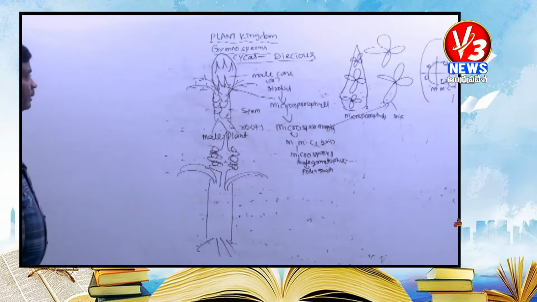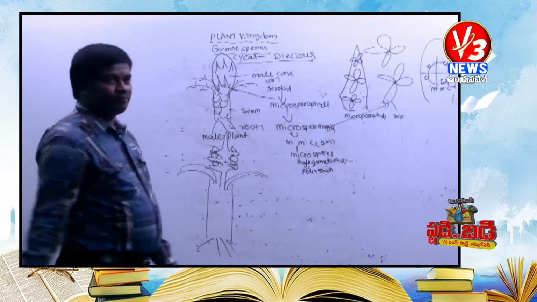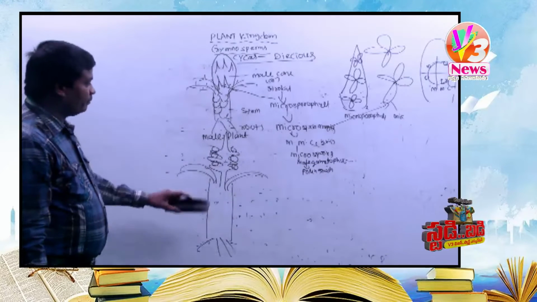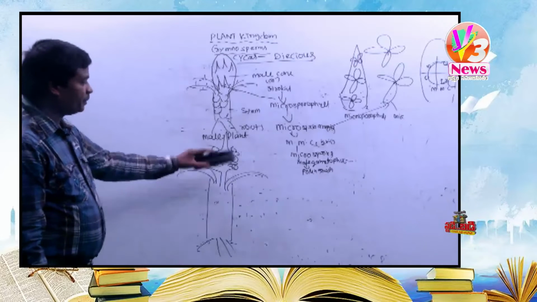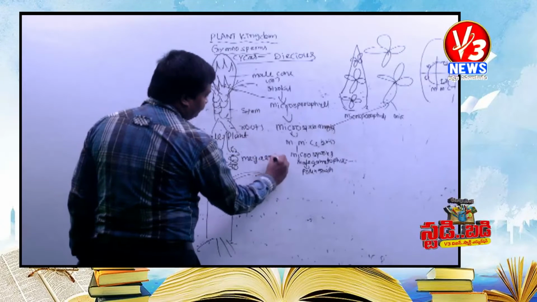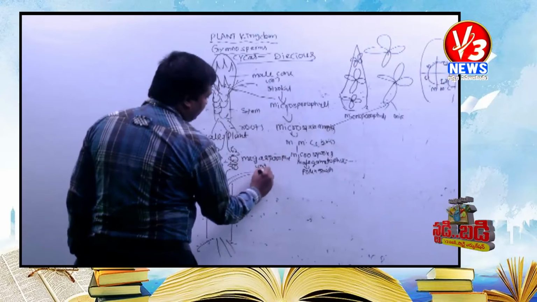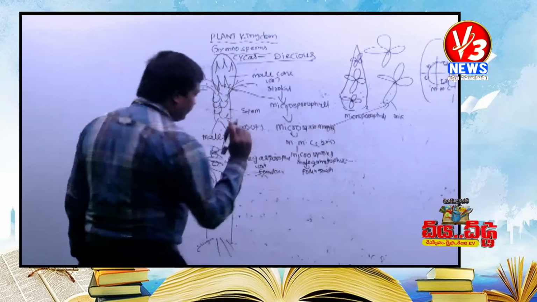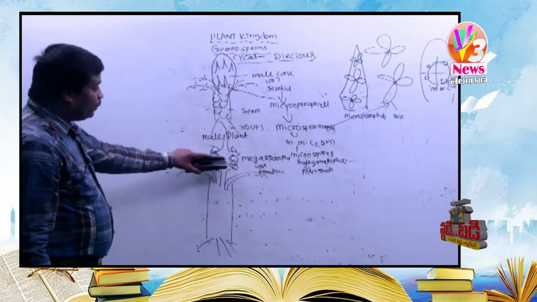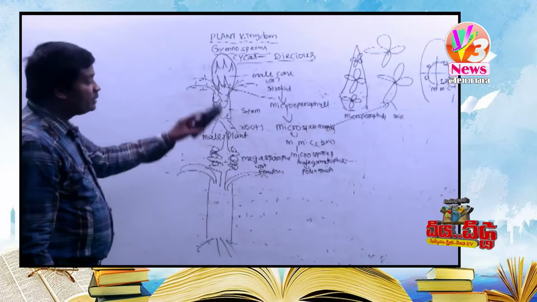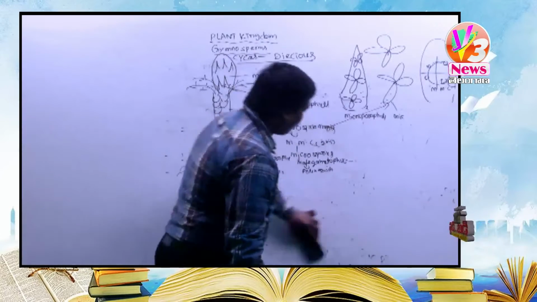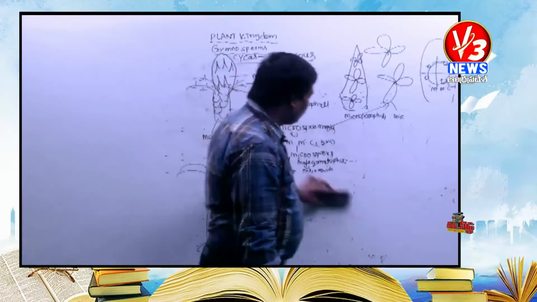See, what is the reproduction? The male and female reproductive organs are formed first in the gymnosperm. The male plant produces the male cone. The female plant produces the megasporophyll, also called the female cone. The megasporophyll contains 2 to 8 ovules, but the ovules are not covered by an ovary. Now let us observe the structure of one ovule.